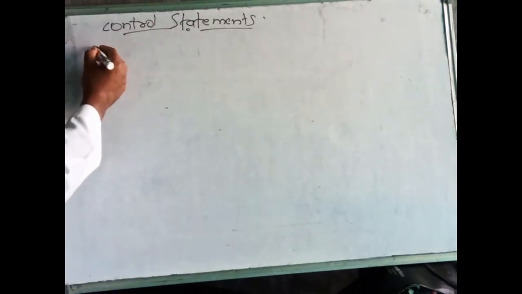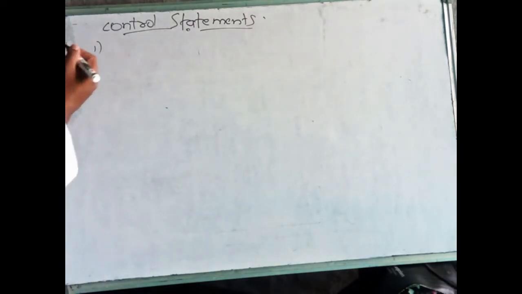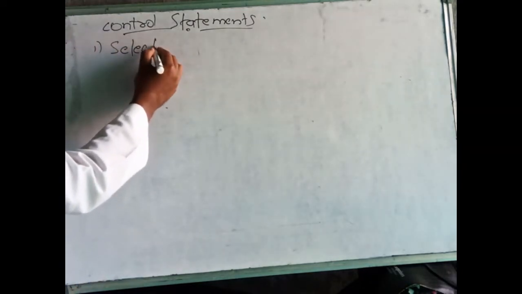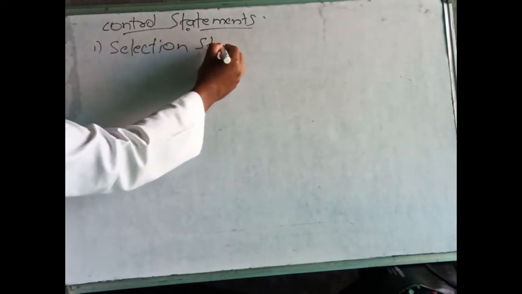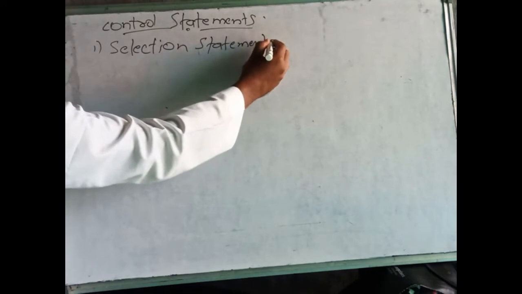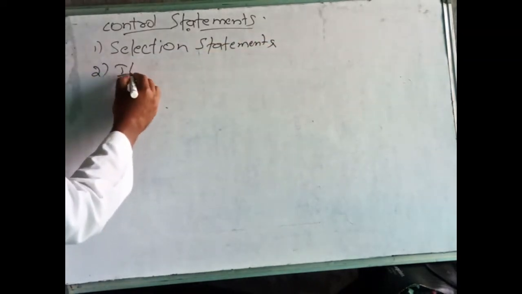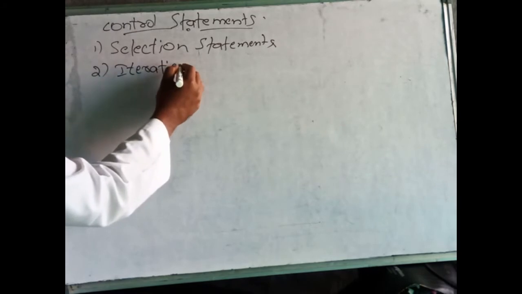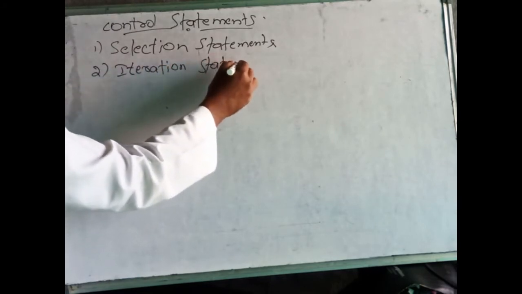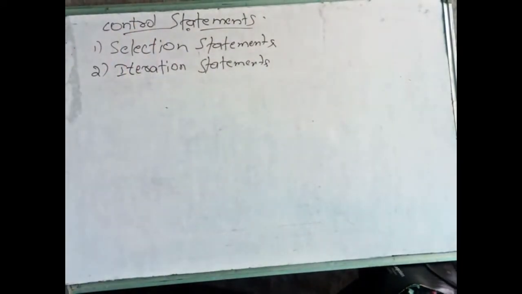You will see there are two types of control statements in C++. One is the selection statement. Another one is the iteration statement. A selection statement is nothing but a statement in which a single instruction or a set of instructions should be executed or not, based on some condition.